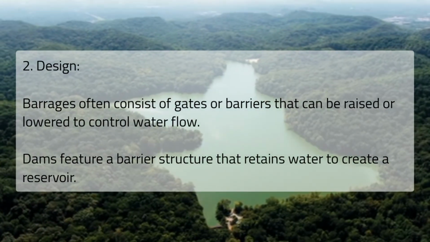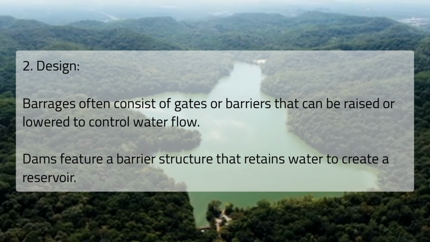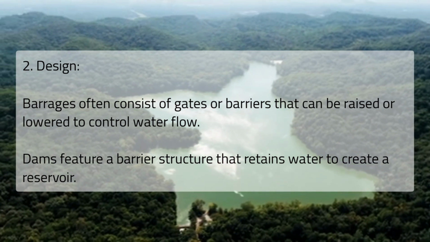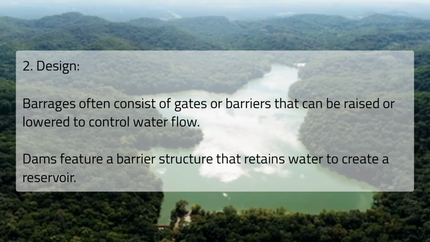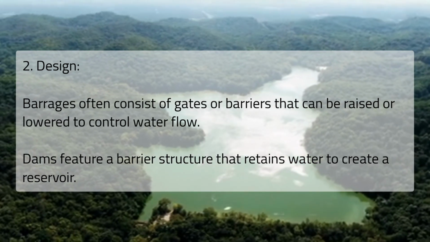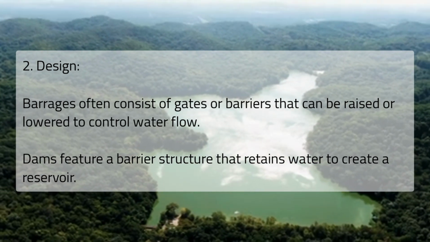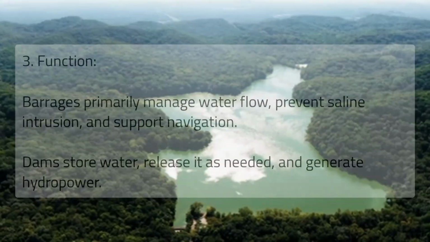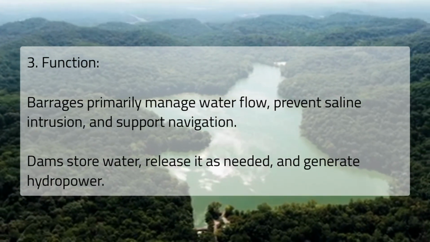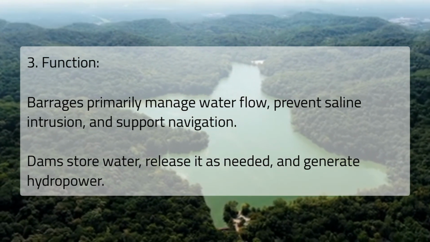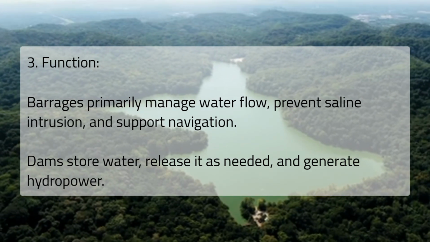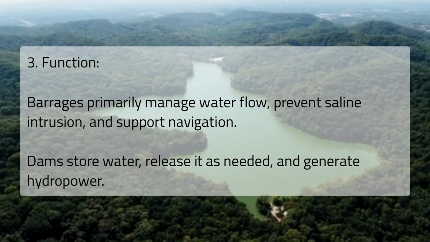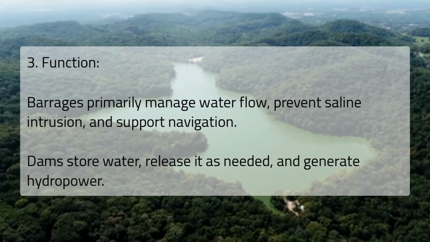2. Design. Barrages often consist of gates or barriers that can be raised or lowered to control water flow. Dams feature a barrier structure that retains water to create a reservoir. 3. Function. Barrages primarily manage water flow, prevent saline intrusion, and support navigation. Dams store water, release it as needed, and generate hydropower.